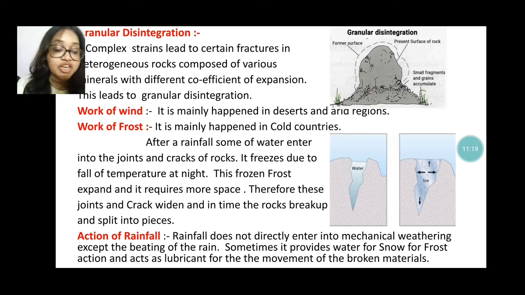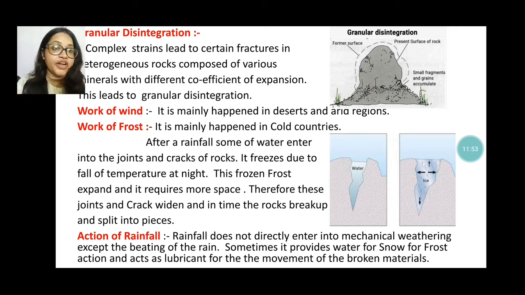Due to the variations of heat, the minerals expand at different rates compared to each other, as a result you can see the formation of cracks in the rocks, and then they break down into small rocks. This type of weathering is known as granular disintegration, and all these types, granular disintegration, exfoliation or block disintegration, happen in the desert regions.